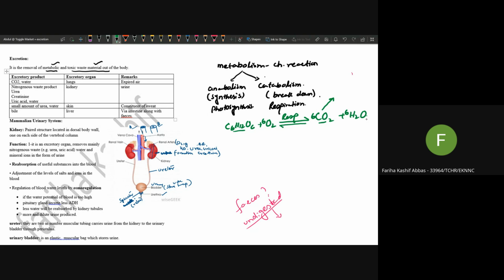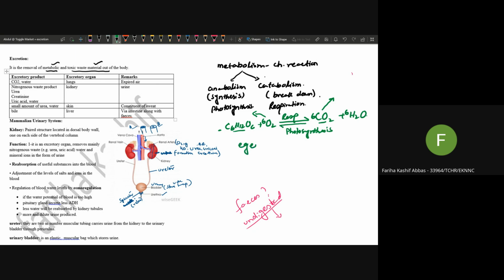with 6 water molecules, then glucose is formed, which is used in the plant, and then oxygen is released. This oxygen is a byproduct of photosynthesis. So it is a metabolic waste. Therefore, it will be removed out of the body. Clear? What is the meaning of metabolism?